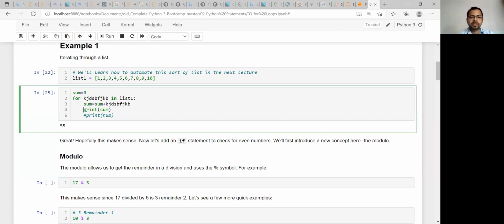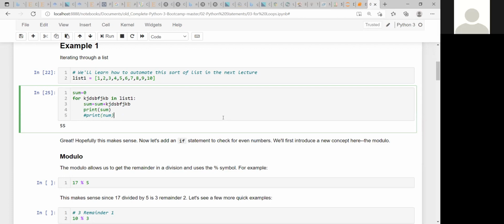If you want to print only the last sum, the total sum, then you remove the indentation and write the print statement after the for loop. And if you want to print all the step by step results, then you print inside the for loop. So that is the logic. All right, so now next.